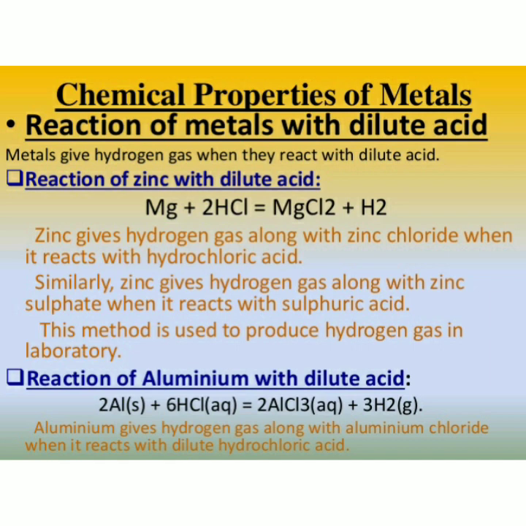Next chemical reaction is reaction of metals with dilute acid. Metals give hydrogen gas when they react with dilute acid. We will take some examples, that is magnesium reacts with hydrochloric acid, then hydrogen gas will be formed. Another example, zinc gives hydrogen gas along with zinc chloride when it reacts with hydrochloric acid. Similarly, zinc gives hydrogen gas along with zinc sulfate when it reacts with sulfuric acid. This method is used to produce hydrogen gas in the laboratory.